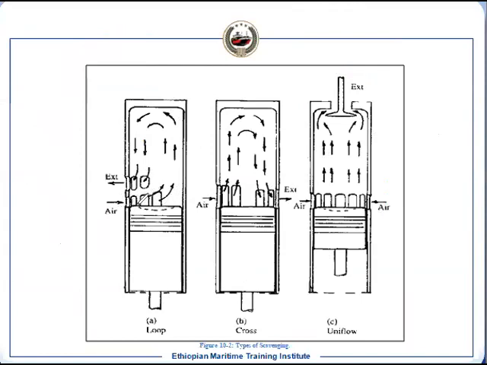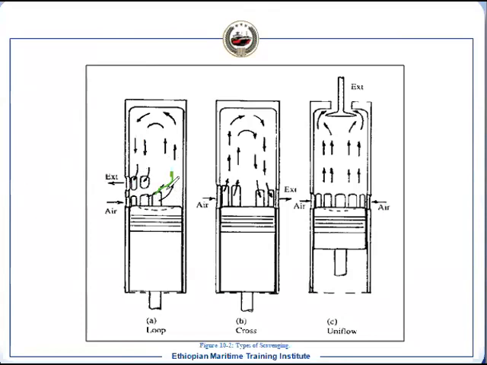Once it is entering, due to the shape of the port as well as the shape of the crown, it will move in this direction. It will not move in this direction, so that the air will come out from the exhaust. So once entered, it will be guided by the port as well as the piston crown, so that it will move like this.